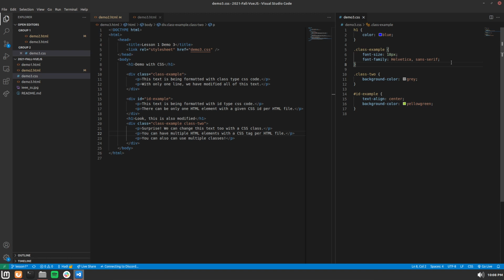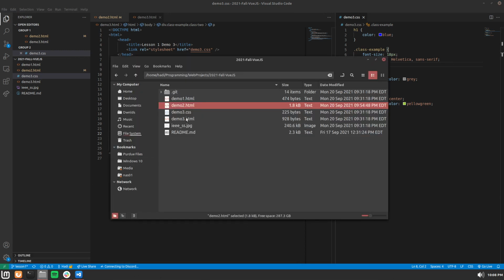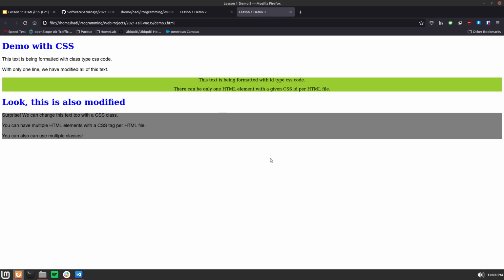Finally, the ID example, as you can see, will have the text aligned to be centered and the color kind of this ugly yellow-green. So if we open up our file here, you'll see that all the styles we thought were true. The H1 tags are blue, the ID is now kind of yellow-green, and the font for the two divs is this nice big serif font. And that second class is going to have a gray background color. My bad, my apologies here.